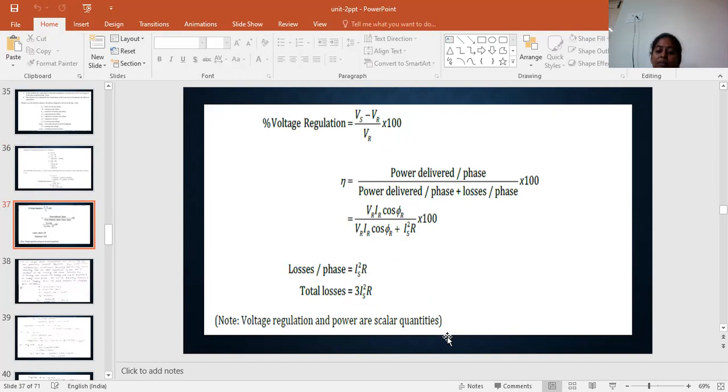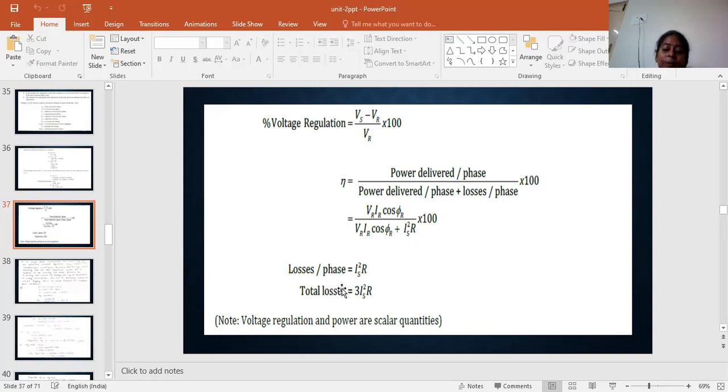And the next one is the efficiency. And that efficiency equal to, we already know the power delivered per phase, also we can calculate for three phase also. And here the per phase values are taken, power delivered per phase by power delivered per phase plus loss, also per phase. Only we can take the values as per phase values, okay. So the power delivered formula is nothing but VR IR cos phi R by VR IR into cos phi R plus I square R, that is IS square R, the sending end current, so IS square into R into 100.